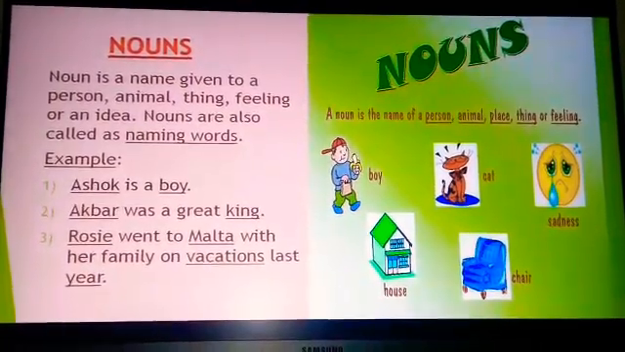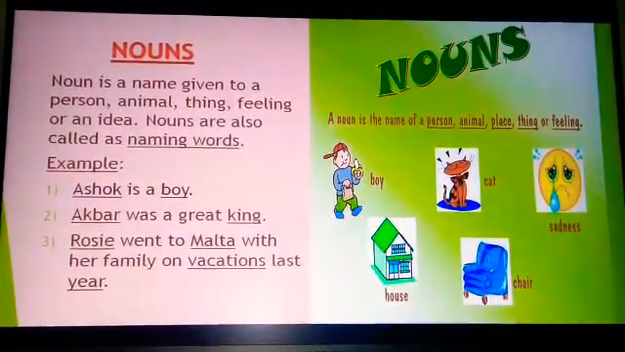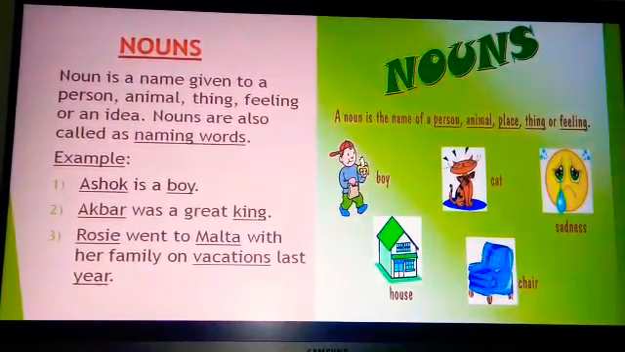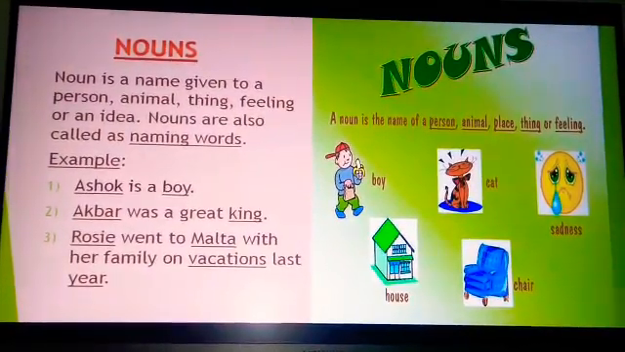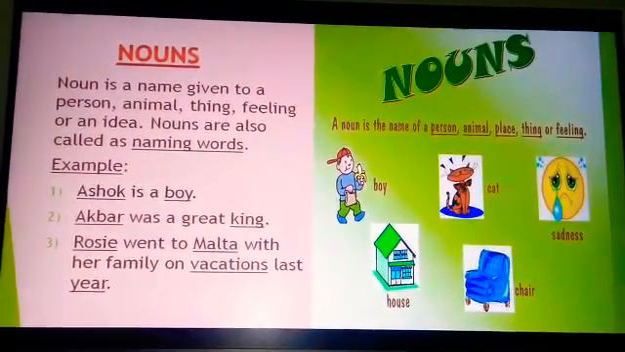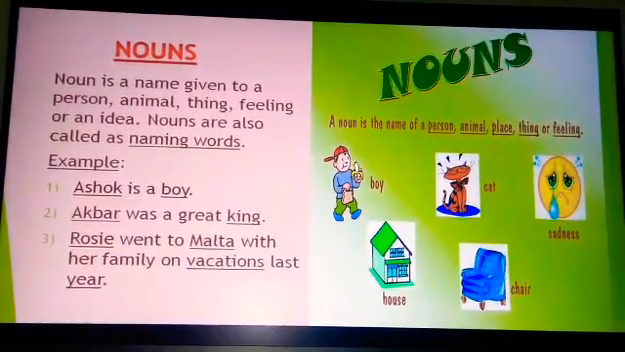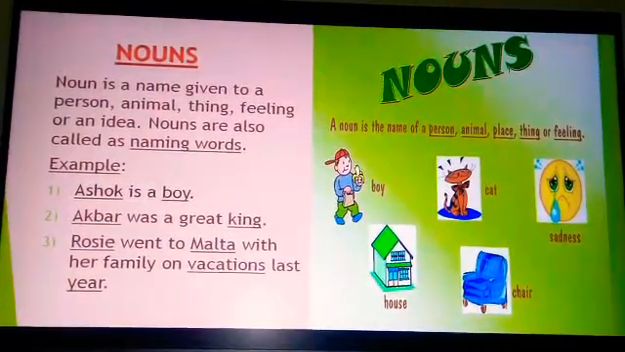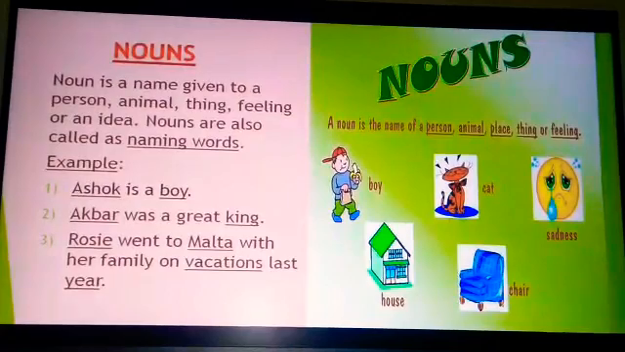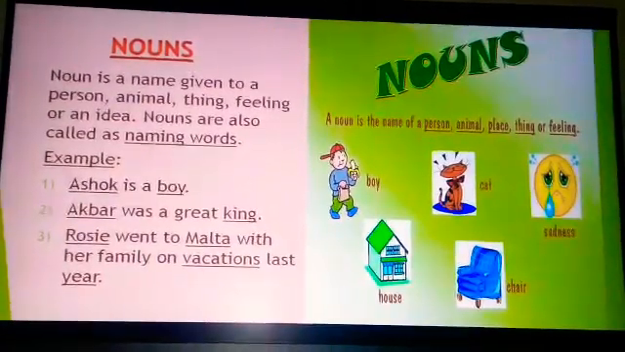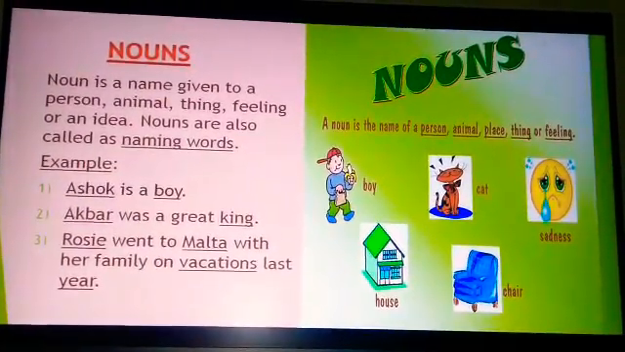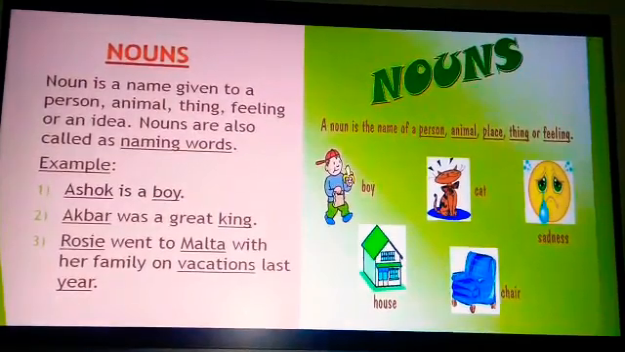Third one, Rosie went to Malta with her family on vacations last year. Here in this third example, Rosie is a name of a person, Malta is a name of a place, vacations and family are both nouns. So a noun is a naming word.